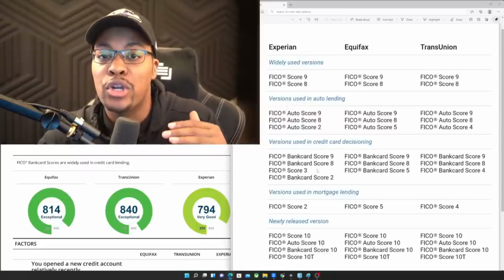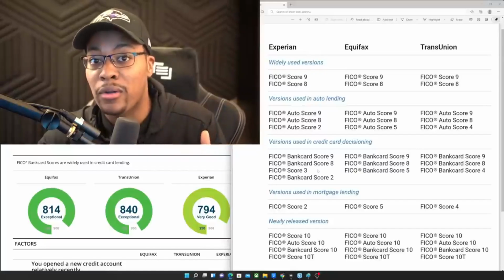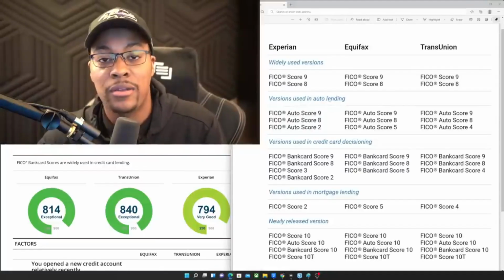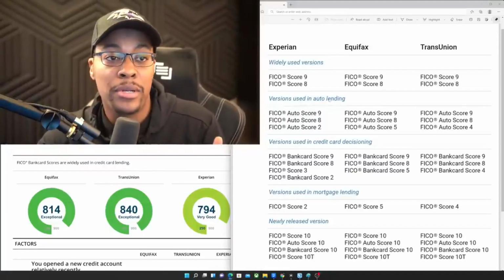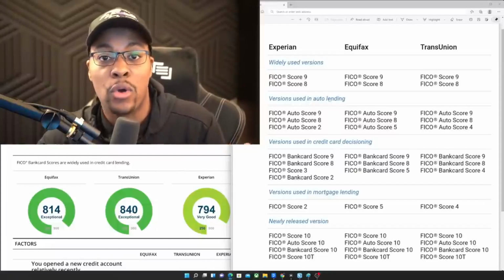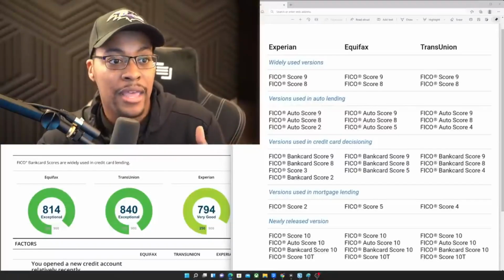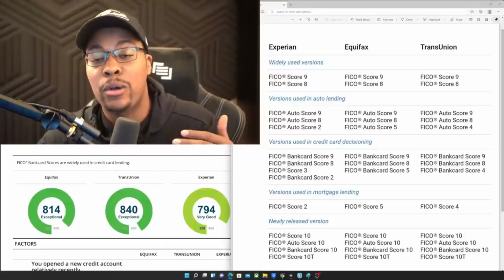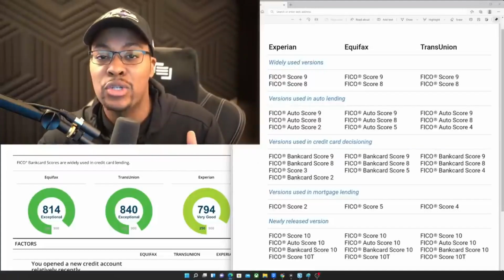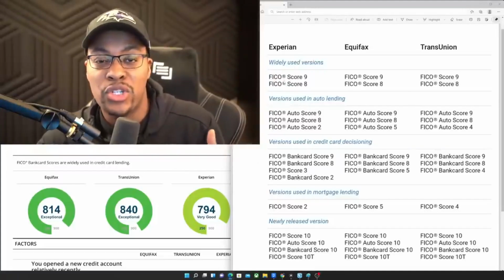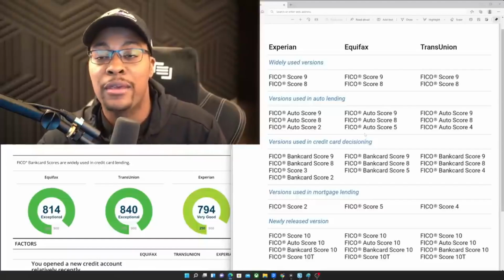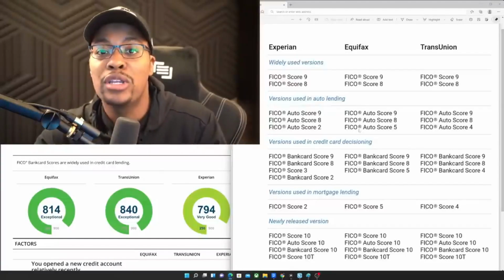So depending on what you're applying for, certain FICO score models might play a heavier emphasis. A lot of institutions may just use one particular FICO scoring model. And another thing you have to remember is that not every institution is going to adopt the latest FICO scoring model. That's all going to depend on that particular lender. Down here, you have some of the FICO 10 scoring models. FICO 10 is still relatively new, so a lot of institutions haven't even adopted this. A lot of institutions are still using FICO 8 and FICO 9. A lot of credit unions, as some of you might know, use FICO 5. So it's all going to depend on the institution.